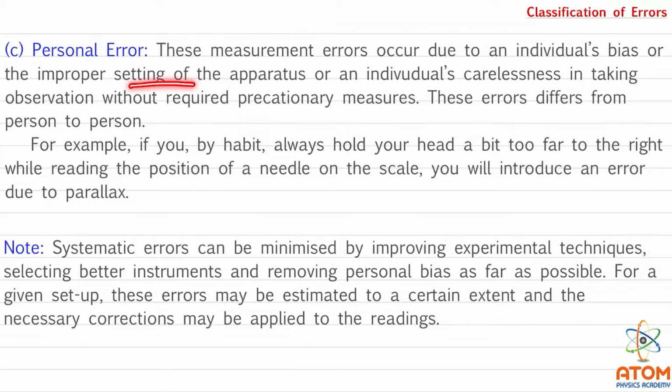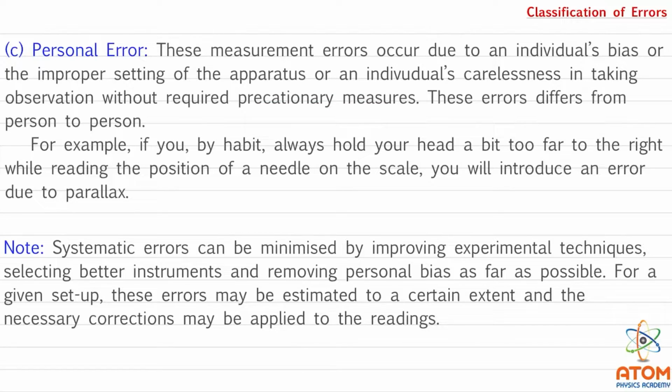Also, the setting of apparatus should be proper. If something is vibrating, if the apparatus is not set well, then the readings will definitely vary. Here, an individual's care is required to take the observations with some precautionary measures.